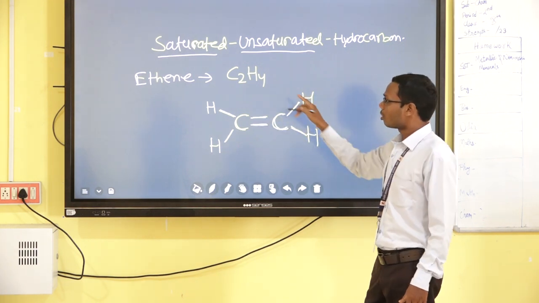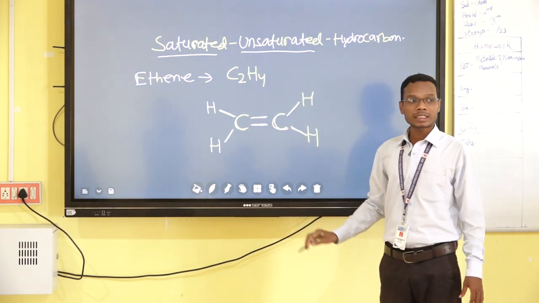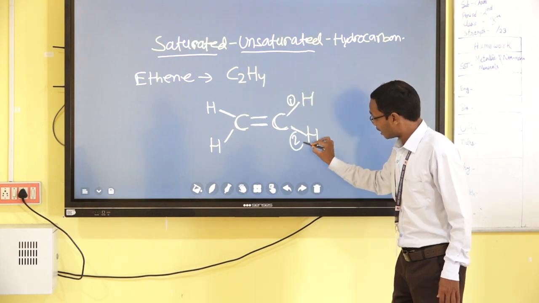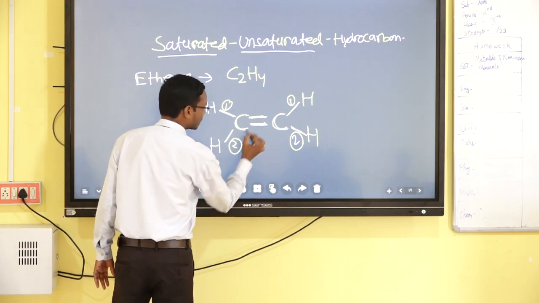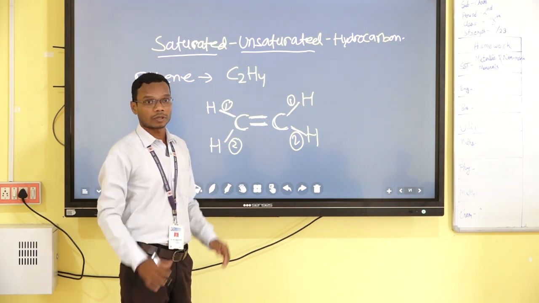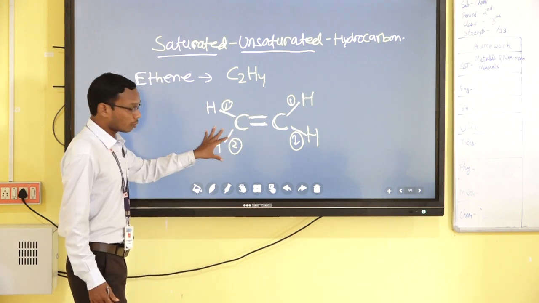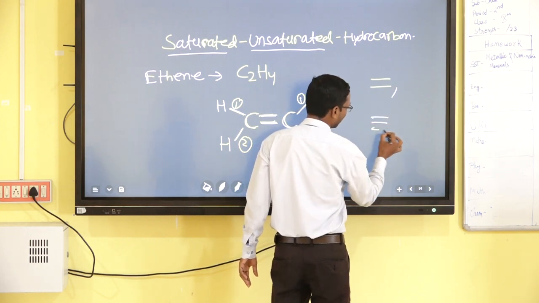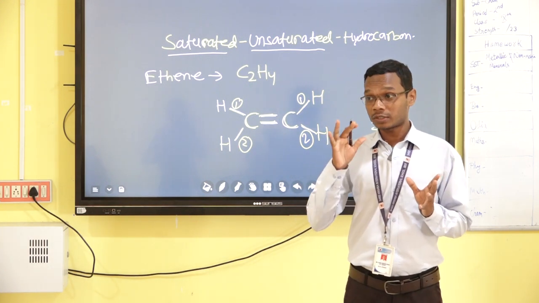Now consider this structure of ethene. Are all the single bonds of carbon satisfied? No. Only 2 bonds, that is 1 and 2, are satisfied. But these 2 bonds are not satisfied and they combine to form a double bond. Thus, a carbon compound may contain a double bond or triple bond. Yes or no?